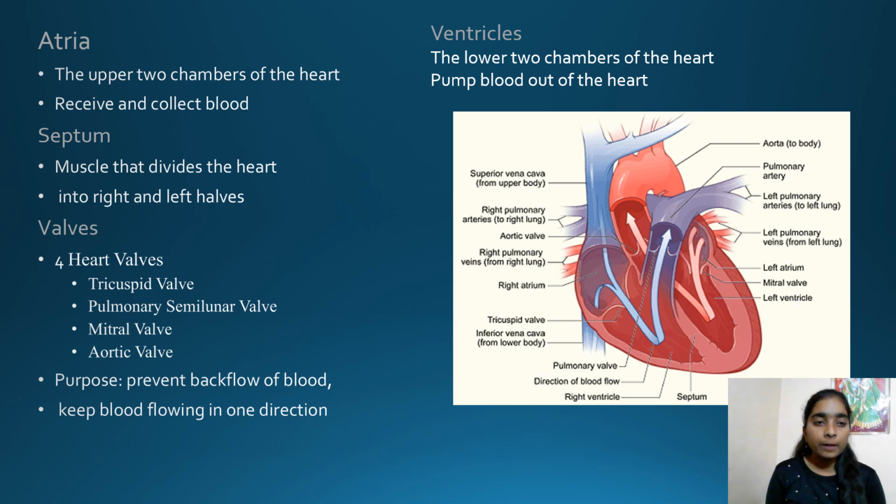Firstly, what is the atrium? The atria are the upper two chambers of the heart, and they receive the collected blood. The septum is the muscle that divides the heart into the right and left sides. Among the valves there are four types: tricuspid valve, pulmonary semilunar valve, mitral valve and aortic valve. Their purpose is to prevent the backflow of blood and keep the blood flowing in one direction. The ventricles are the lower two chambers of the heart and pump the blood out of the heart.